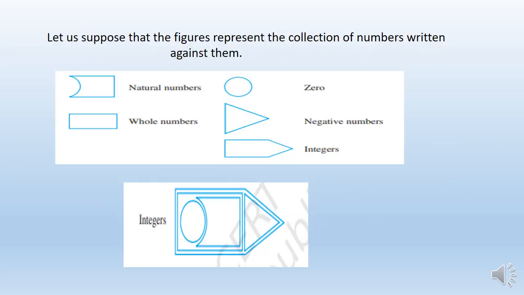Let us suppose that the figure represents the collection of numbers written against them. Now, natural numbers and 0 are opposite of each other. Why opposite of each other? Because natural numbers do not include 0. Clear? Now, whole numbers and negative numbers. Whole numbers means all positive numbers, and positive numbers are opposite of negative numbers. And now integers. Integers include all these numbers, so that's why there is no opposite against it.